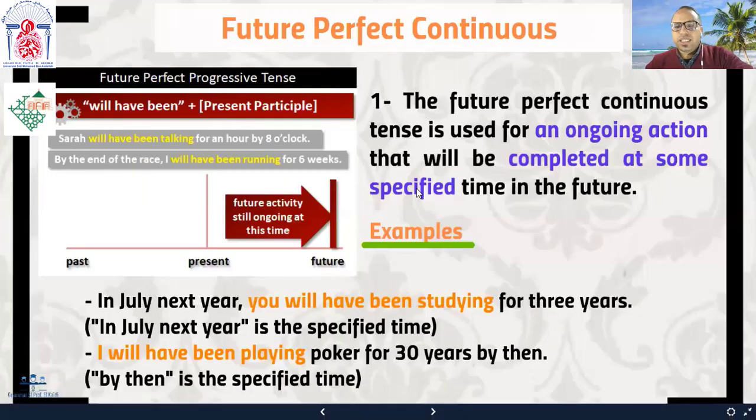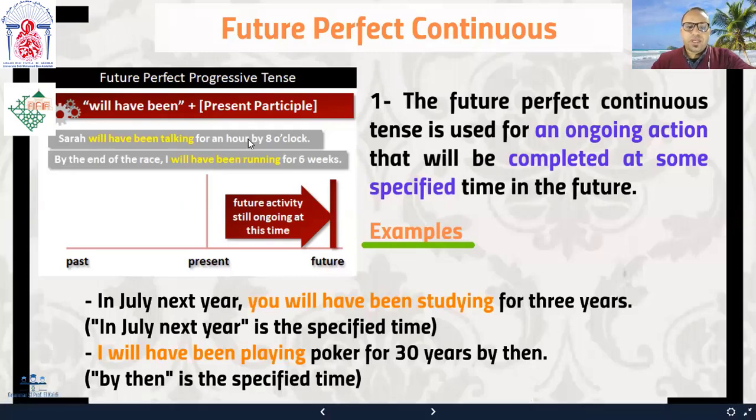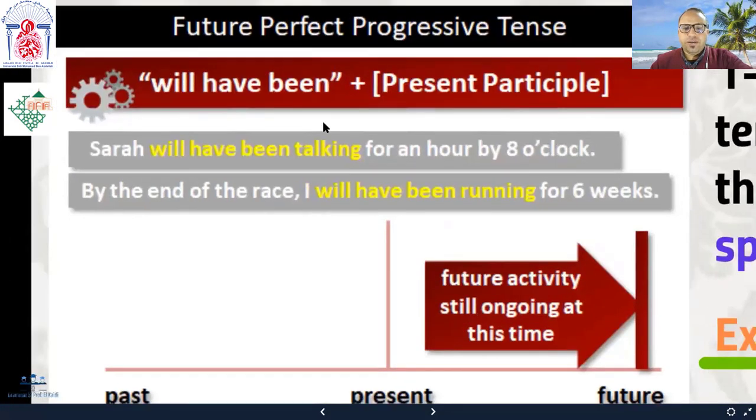Now the future perfect continuous. We use the future perfect continuous tense to talk about an ongoing action that will be completed at some specific time in the future, right? Now this tense is similar to the future perfect in use, except that this one, we use it to talk about a progressive action that will be completed before a certain time in the future, okay? Look at this illustration again here.